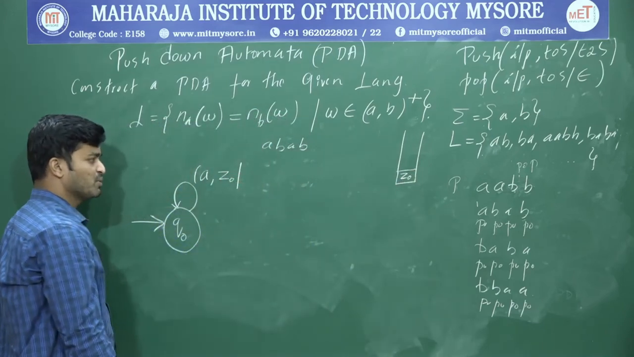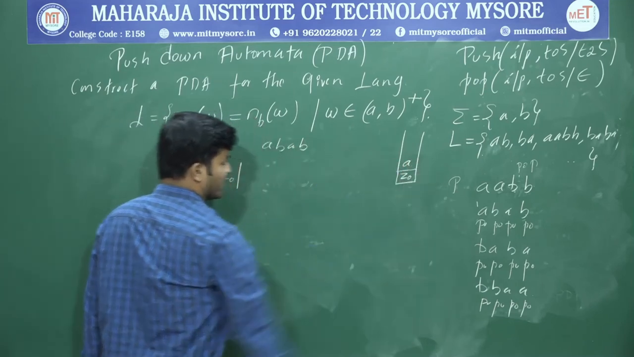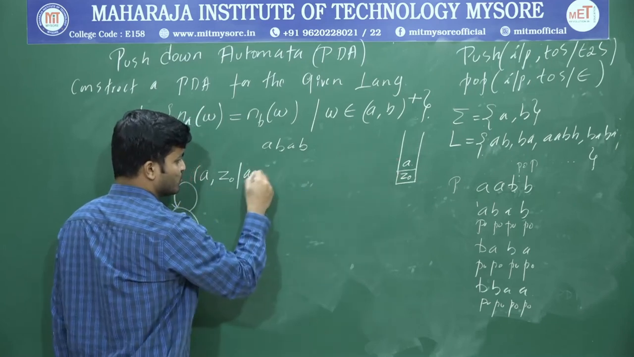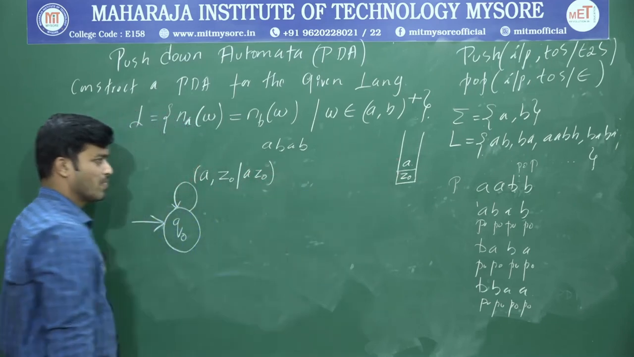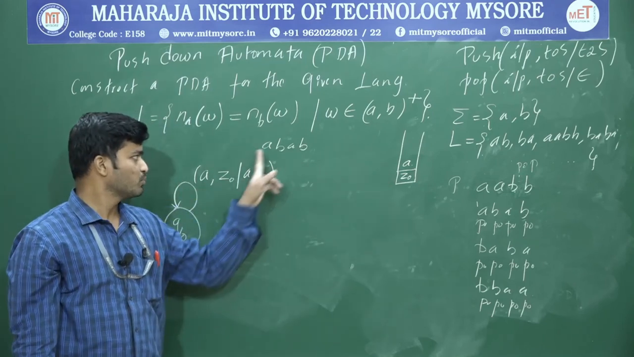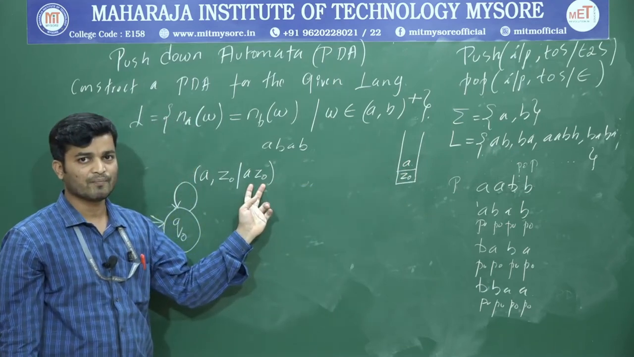And what's the operation supposed to perform? Push operation. So you are supposed to push this A into top of the stack. So you'll get what? Next here, what is the representation? Top two symbols. Top two symbols are A Z0. Input is A, top of the stack is Z0. Next push this A into top of the stack. So what's the top two symbol? A. You'll get A Z0.